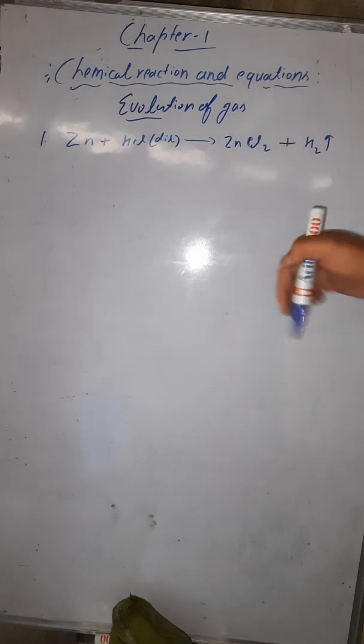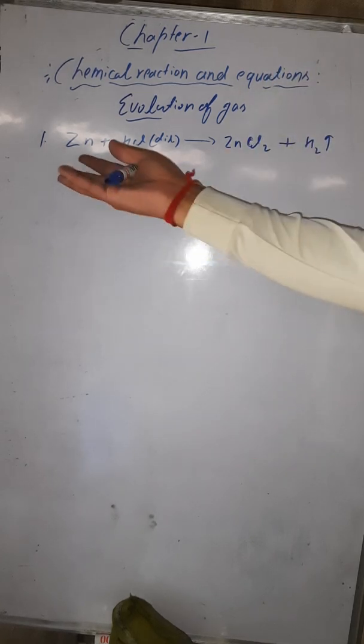So the hydrogen gas will be evolved. Whenever there is evolution of gas in a chemical reaction, we use an upward arrow symbol. This denotes that this is the gas which is evolving in the chemical reaction.